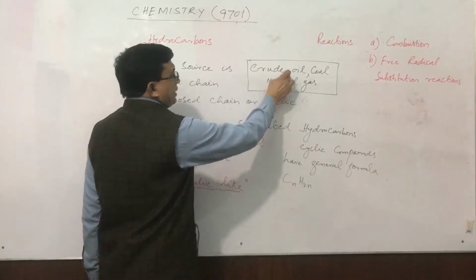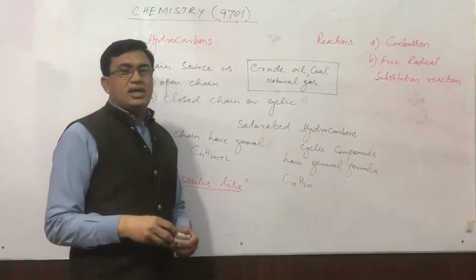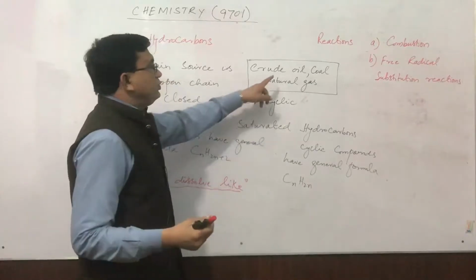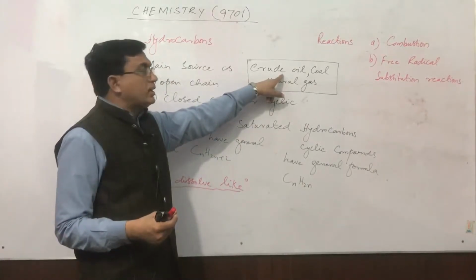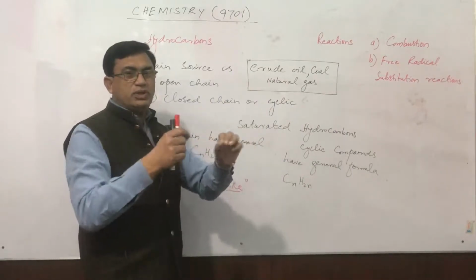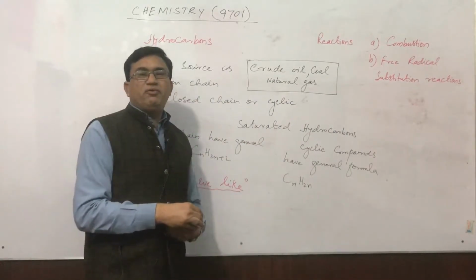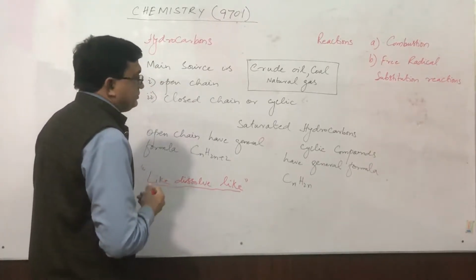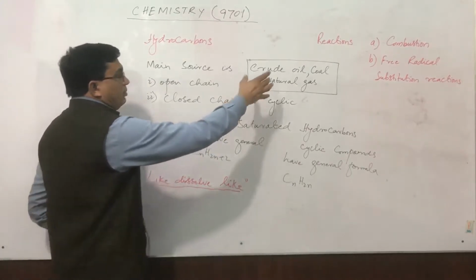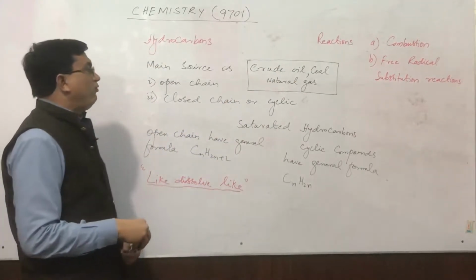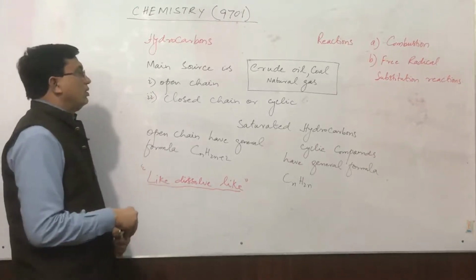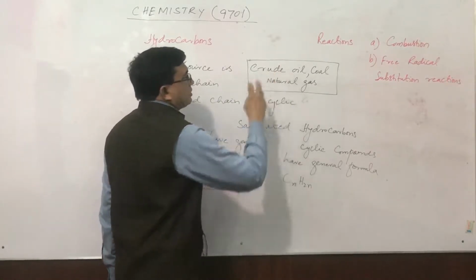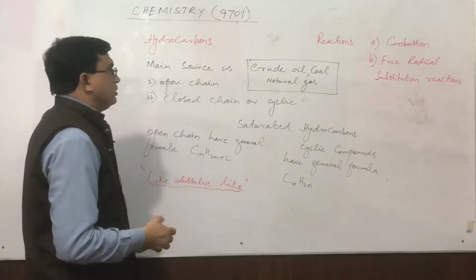We know that crude oil is a mixture of hydrocarbons. So, using fractional distillation, crude oil is further split up into different fractions depending upon their boiling points. Now, from crude oil, with the help of fractional distillation, we get a variety of hydrocarbons. These are called parent hydrocarbons.